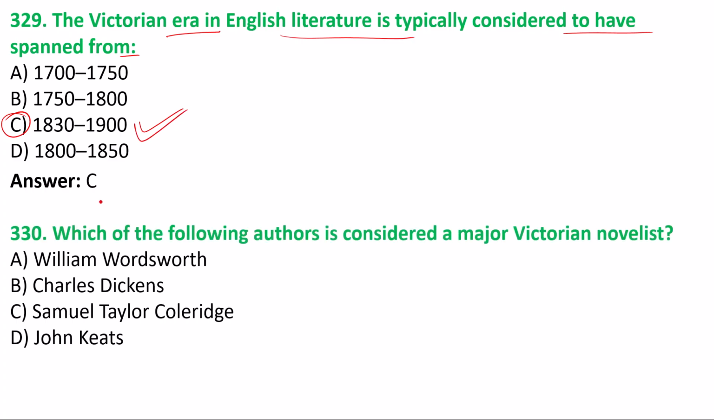Next one we have: which of the following authors is considered a major Victorian novelist? The major Victorian novelist here is option B, Charles Dickens. He wrote David Copperfield, Hard Times, and A Tale of Two Cities. These are a few important novels written by Charles Dickens, and that's why he is considered one of the major novelists of the Victorian age.